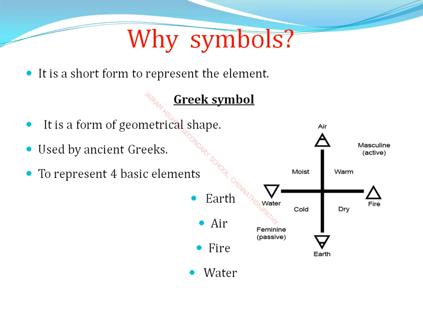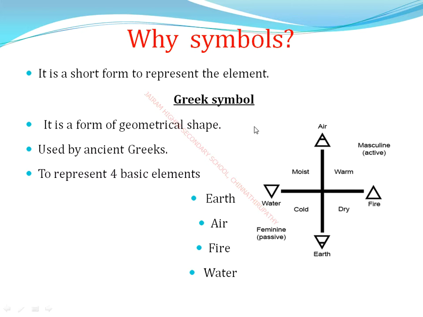Writing out the full name of an element every time is long, so we write a short name, that means a symbol. The name of the element is represented by a shortened form, the symbol. It is the short form to represent the element. Are you clear?